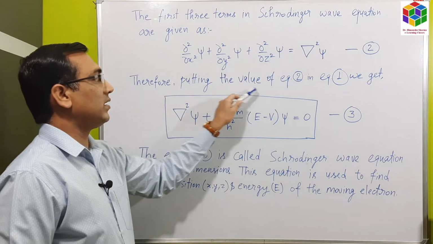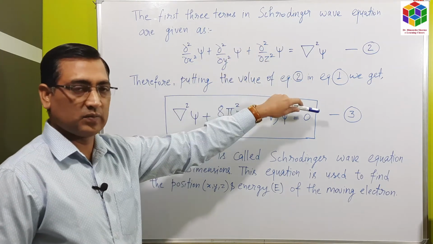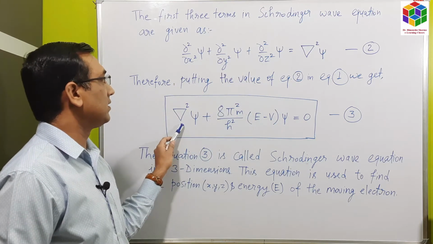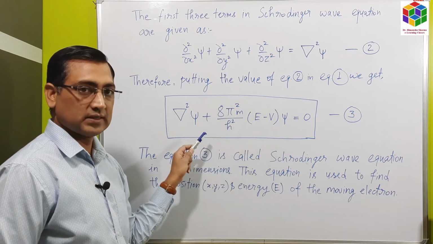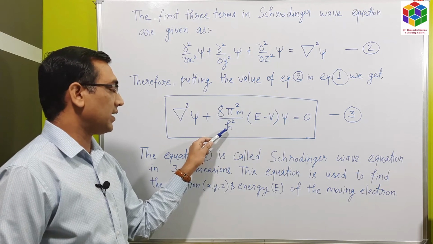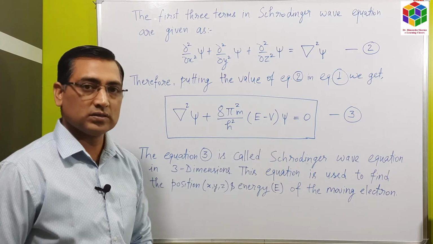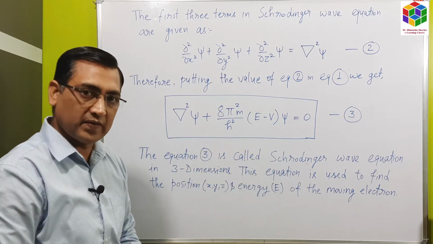Therefore, putting the value of equation number 2 in equation number 1, we get the first three terms replaced by del square into psi. The remaining terms are the same, that is, 8 pi square m upon h square into E minus V into psi equal to 0. This is the compact form of the Schrodinger wave equation.